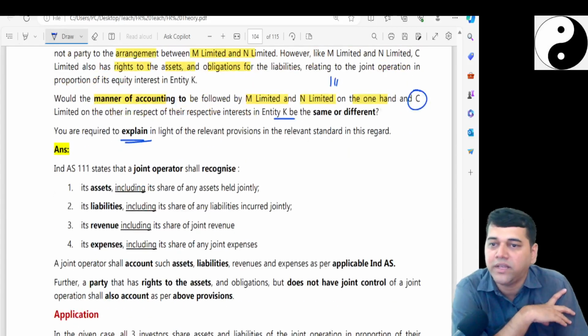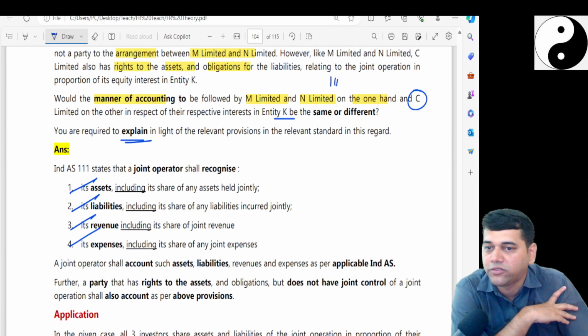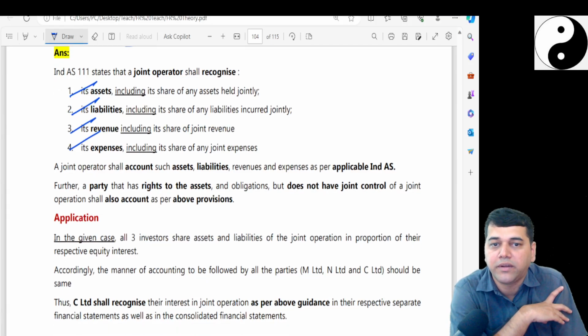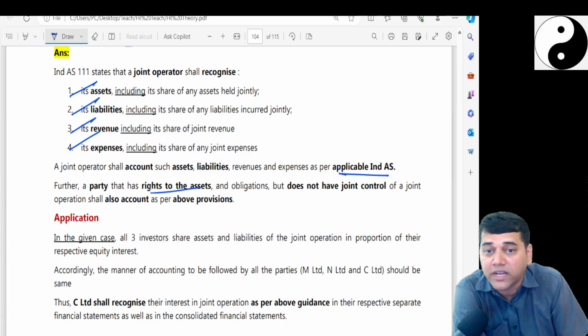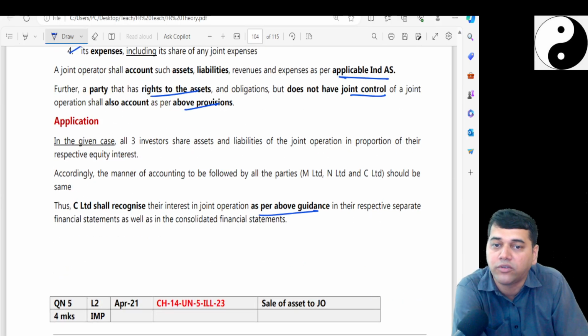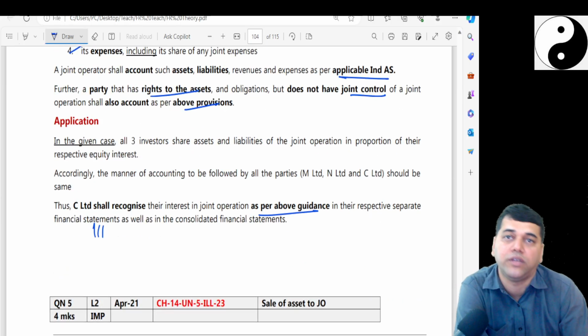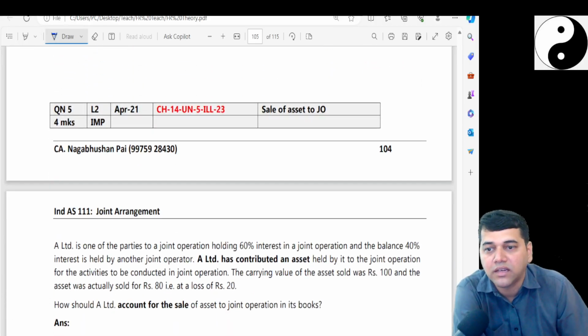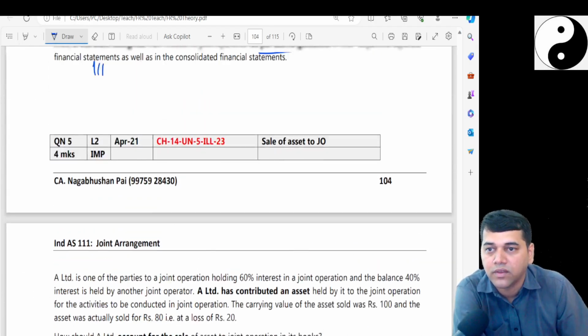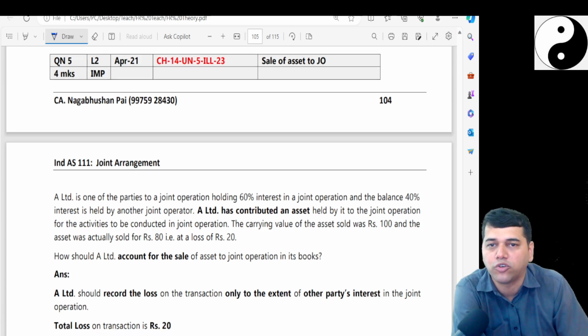So first you explain, a joint operator will recognize assets, liabilities, share, all those things. They have to account such assets and liabilities as per the respective Ind AS. Further, a party who has a right but does not have joint control also should account as per the above provisions. So C should account line by line only. Easy? Yes. I think the last question may be a 4-mark question probably.